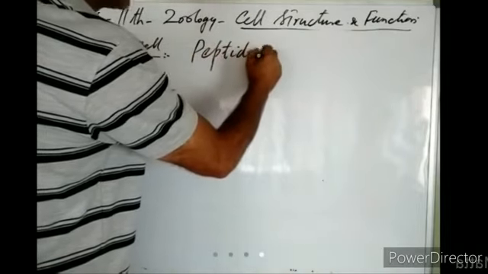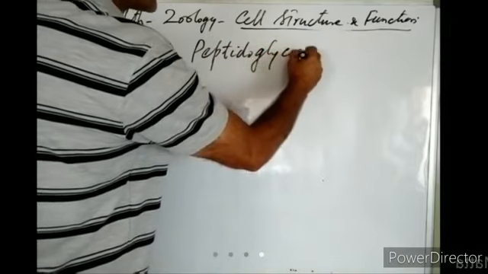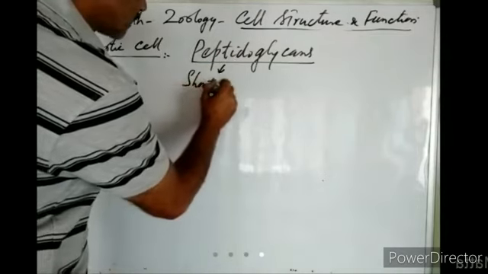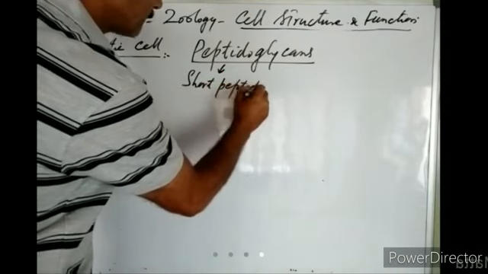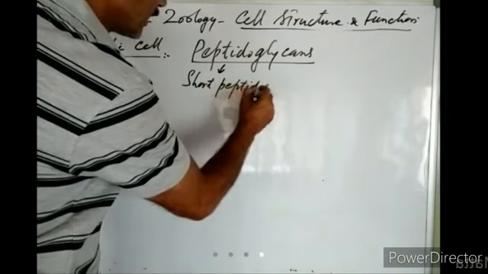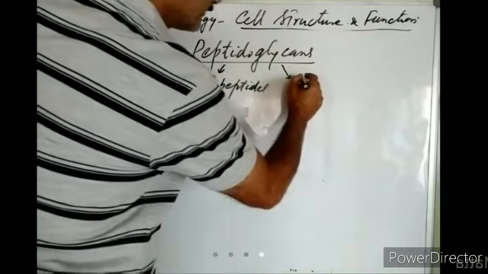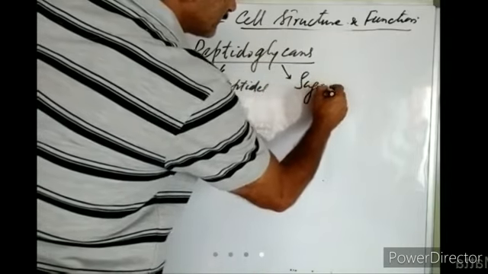Peptido refers to short peptides, and glycans refers to sugars, right? So it is mostly formed of sugars and short peptides. That is why we call it peptidoglycan, right?